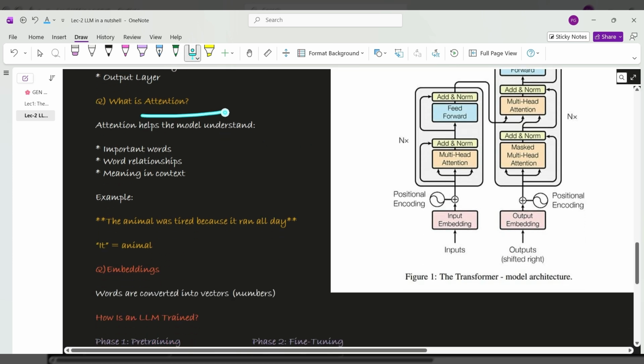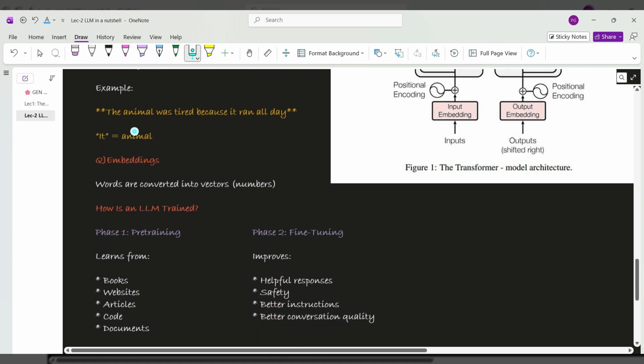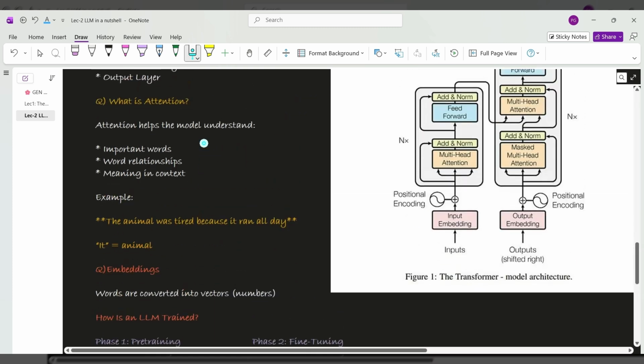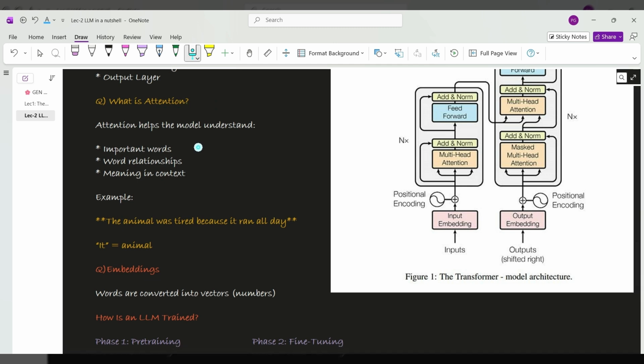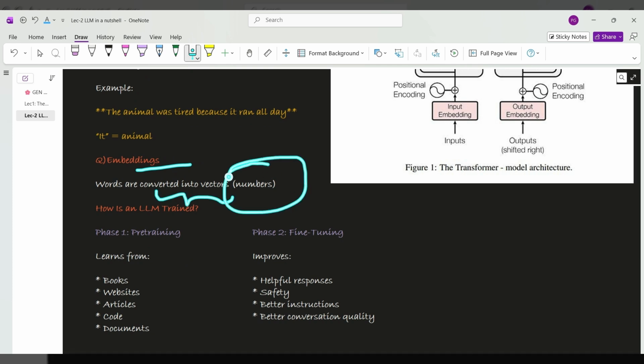The attention layer is clear, I think. I have explained it very well. You have to understand the whole meaning. Here is one example: the animal was tired because it ran all day. Now, how can a computer understand what this 'it' refers to? It is referring to the animal. How does it get to know? Without the attention layer, it would not understand. So it knows that 'it' is the animal because of this attention layer, and these embeddings are converted into vectors. These are basically assigning numbers.